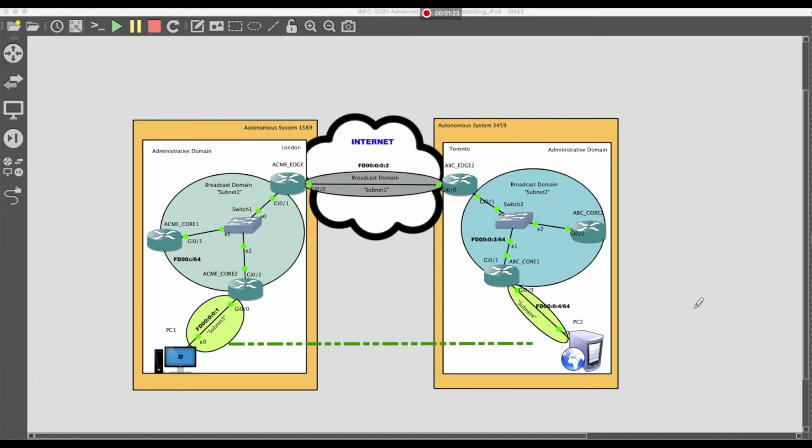Now, why is this important? Because an autonomous system represents an entire infrastructure of an organization, enterprise, or even a service provider. An autonomous system is not limited to anything. It's just a team of network devices that represent an organization's routing domain. Now, there's going to be a time in which the autonomous system you're managing needs to reach other services outside its local routing domain. Or maybe the autonomous system you're managing is actually hosting a service that needs to be accessible to people outside of your organization. So what do we do? Well, we connect to other autonomous systems.